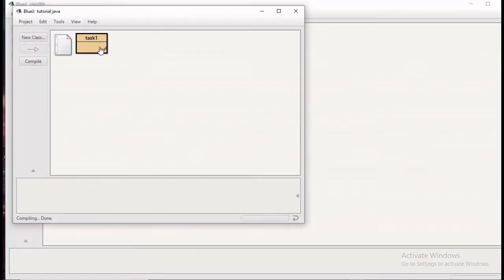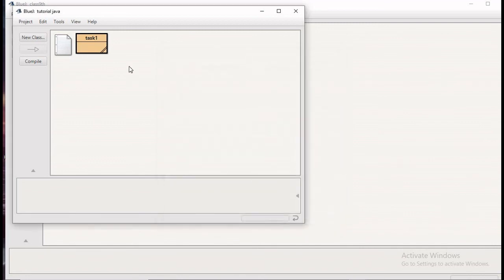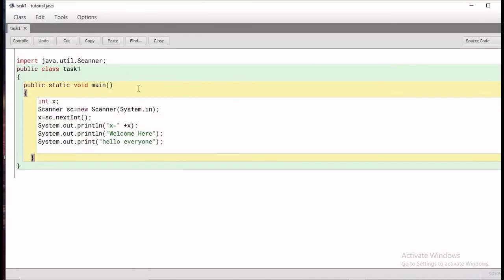No syntax error. Close it. You can see it says type input and press enter to send to the program. You enter any value like 45 and press enter, and you can see x equal to 45, welcome here and hello everyone. In this way you can perform various tasks, and you can take input of different kinds from this Java programming language. So that's all in the program. We will make more and more programs. We will see how operators are used in programs in our next video. So stay tuned with me.